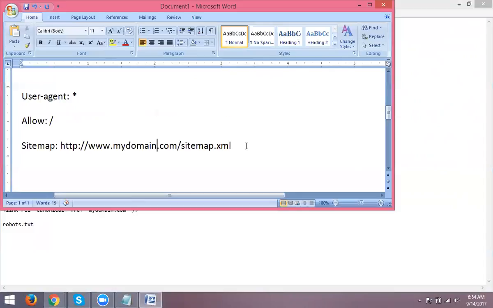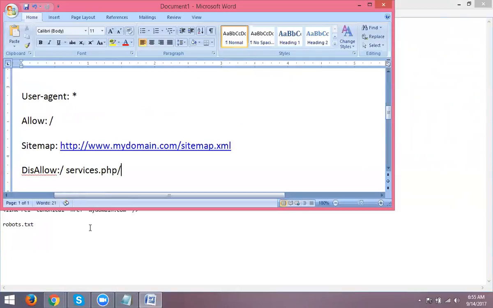Here, user agent. So this allows every URL from your sitemap. Suppose you disallow a particular page. Simple logic.